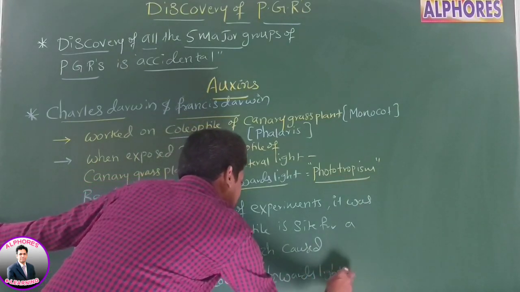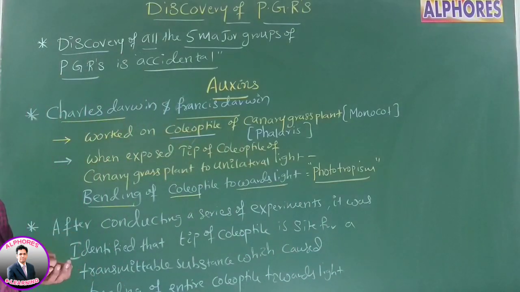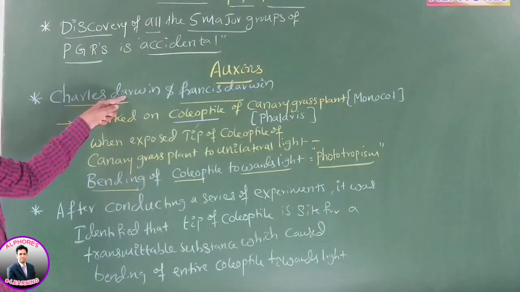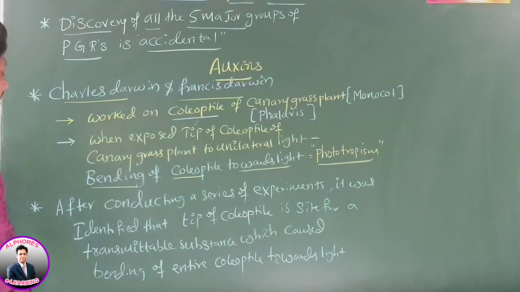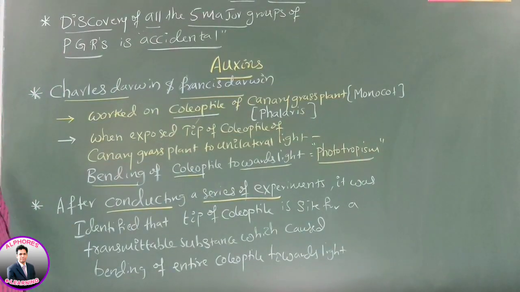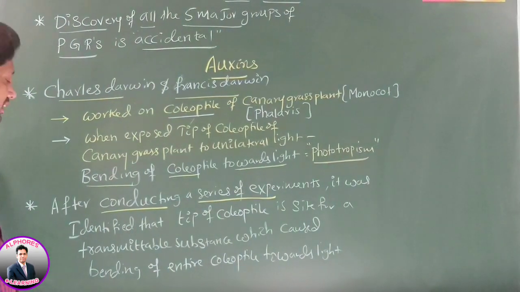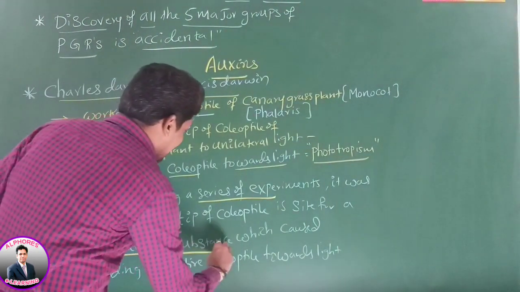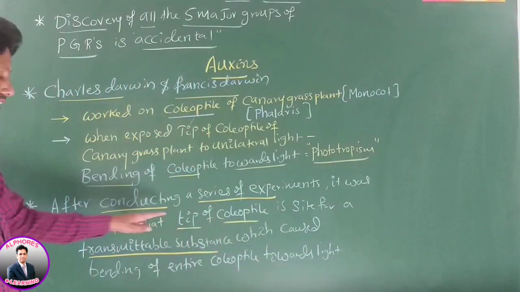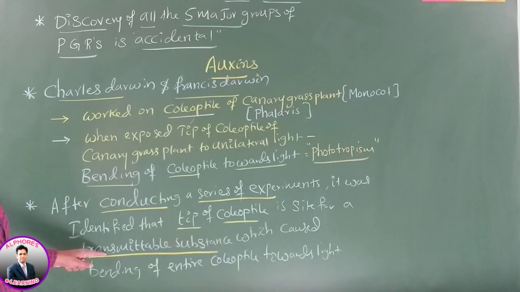Is this statement okay? Now listen to this statement carefully. We completed the work of Charles Darwin and Francis Darwin. After conducting a series of experiments, it was identified that in the tip of the coleoptile, a transmittable substance is synthesized, a substance which can move, which can transfer.